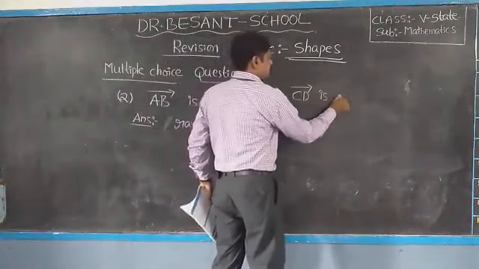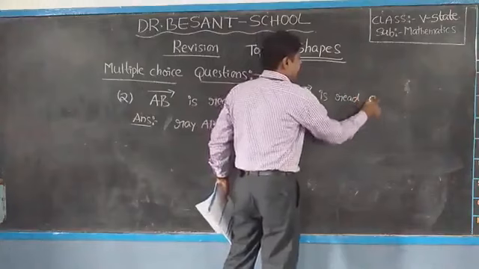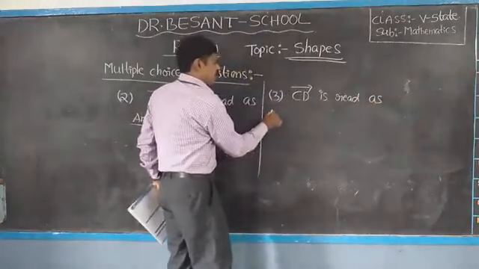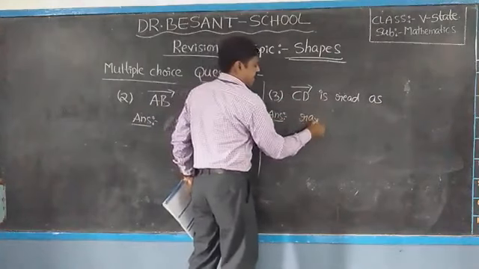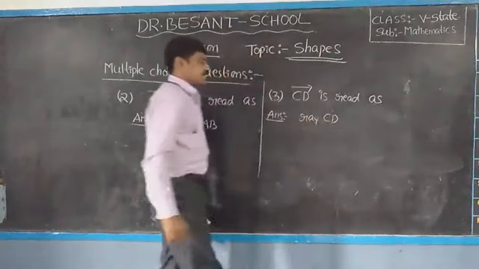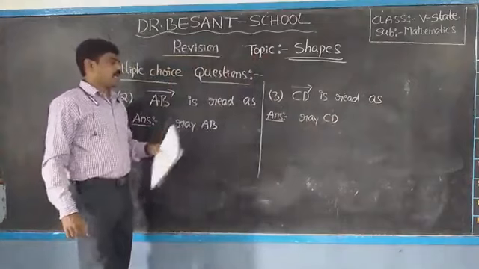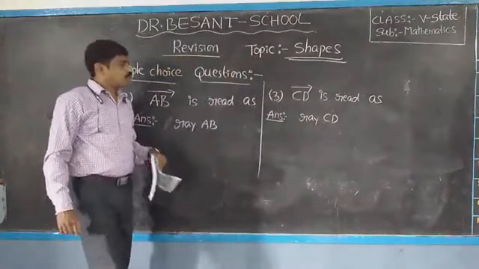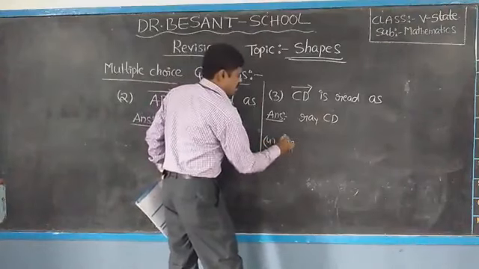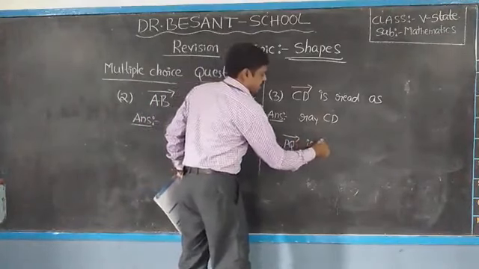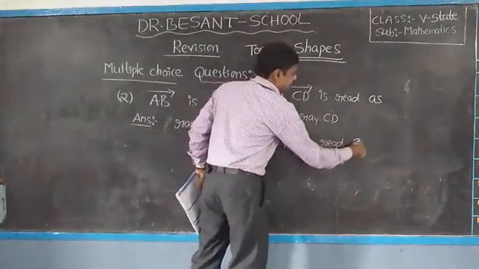Okay, children. Suppose in the same way, another question. Is read as. What we can say? This is ray CD. Suppose another question. Is read as.